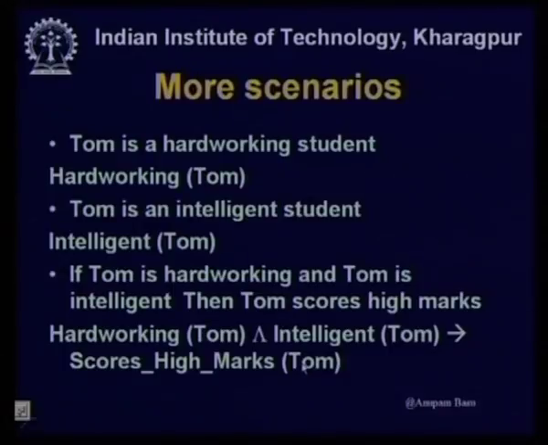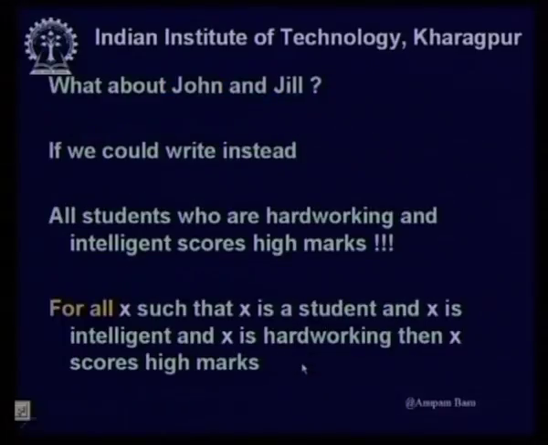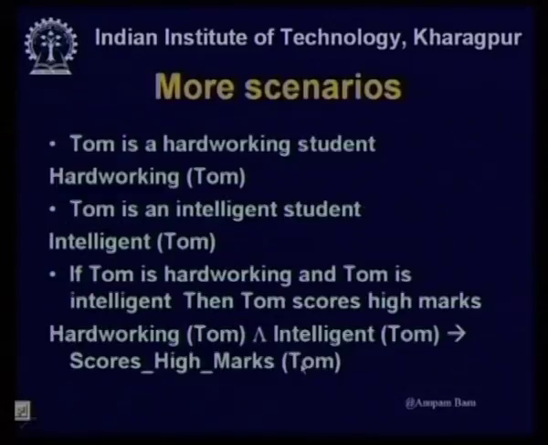Fine, no problem up to this. But what about John and Jill? Here I have written one rule that if Tom is hardworking and Tom is intelligent, then Tom scores high marks.